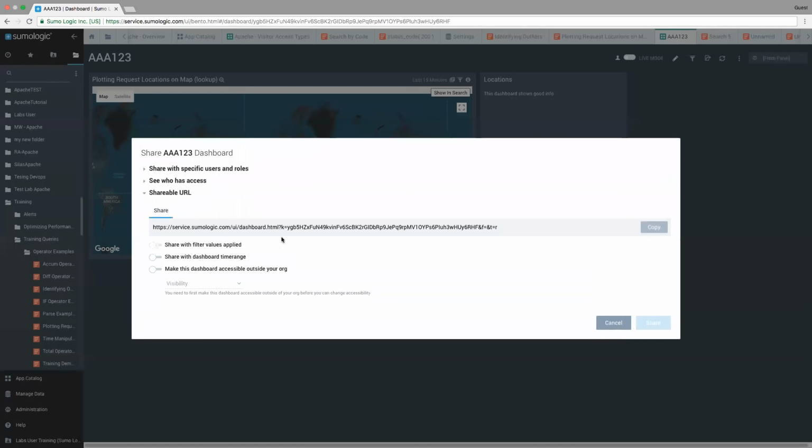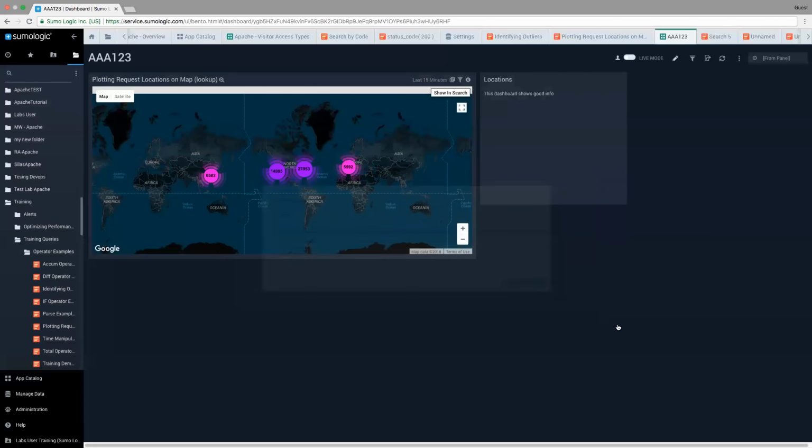You also have the ability to share this dashboard out with people outside the organization. And if your organization has allowed it, you can share this with anybody that may be whitelisted. There's a whitelist that's available in the administrative side, also more of a level 3 thing. Or you could share with anybody in the world. So you could say, this dashboard I want to share publicly. Now, you may want to limit who you define as public. So maybe you do want to whitelist and share it with only people that are coming out of an IP address that is part of your physical location, or you have all those kinds of options to choose within there.